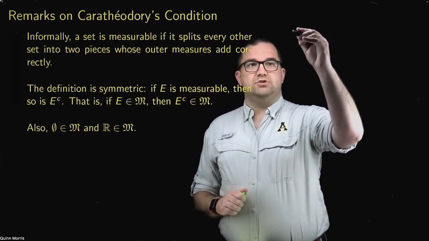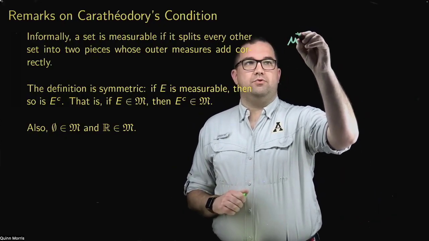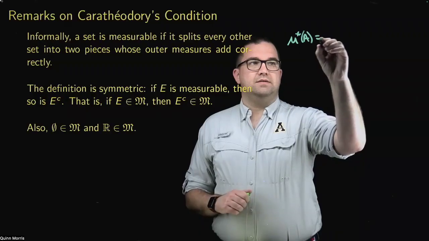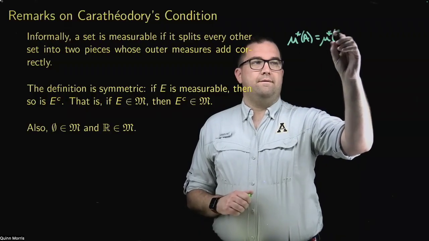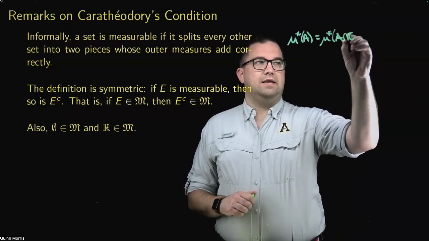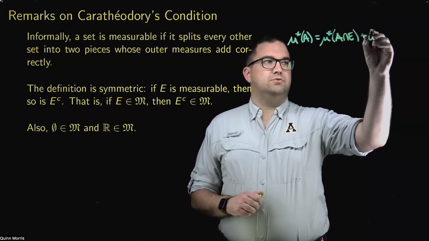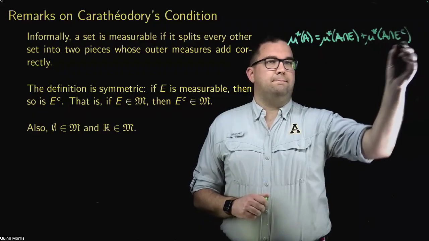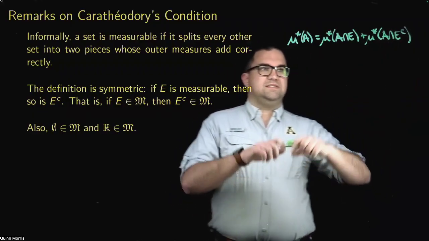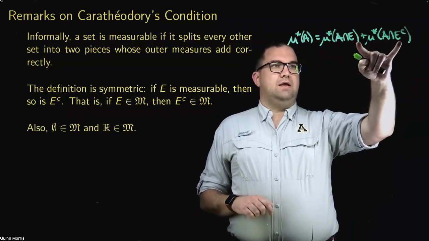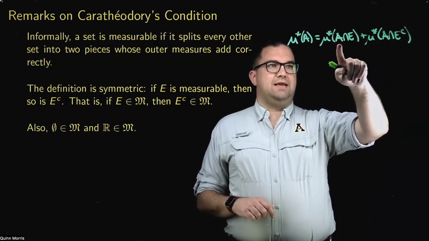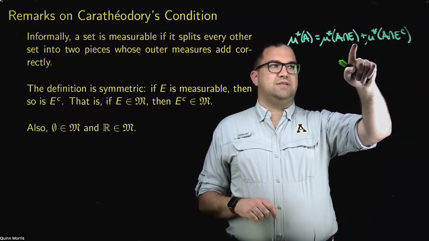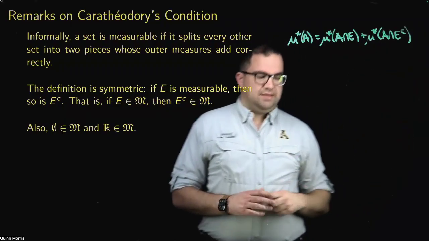Just to rewrite this condition, it's mu star of A is equal to mu star of A intersect E plus mu star of A intersect E complement. For any set A, I'm creating these two sets, A intersect E and A intersect E complement.